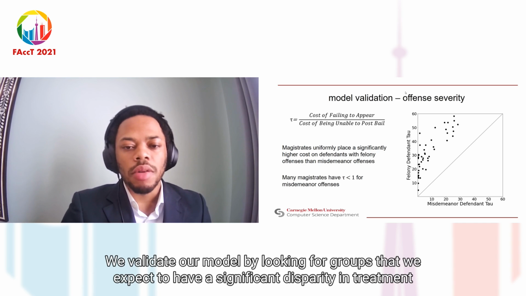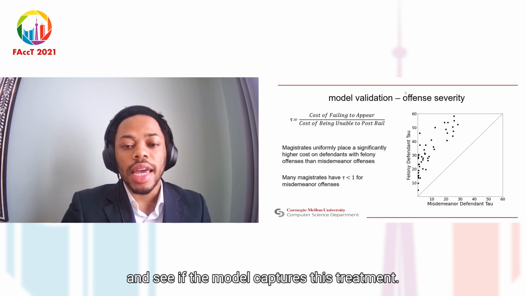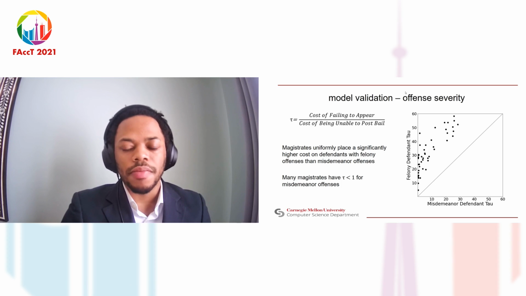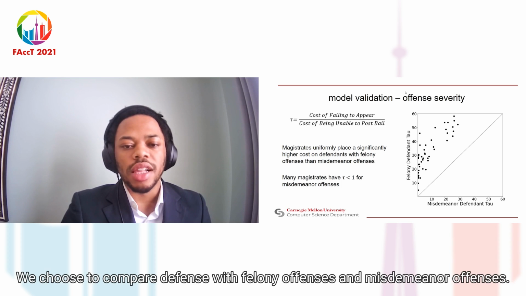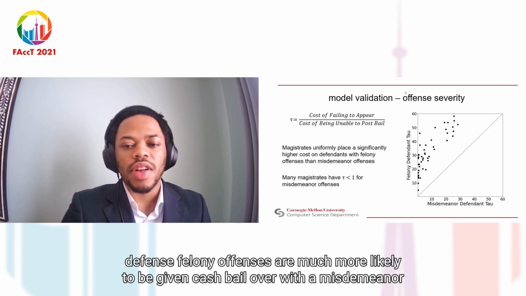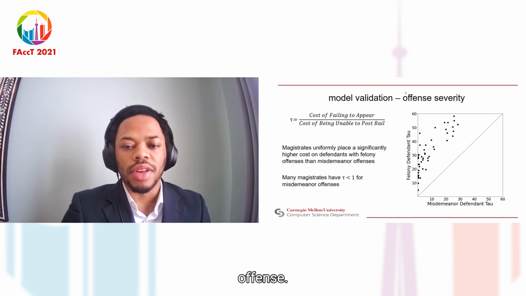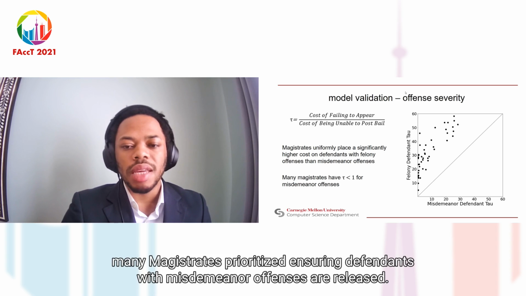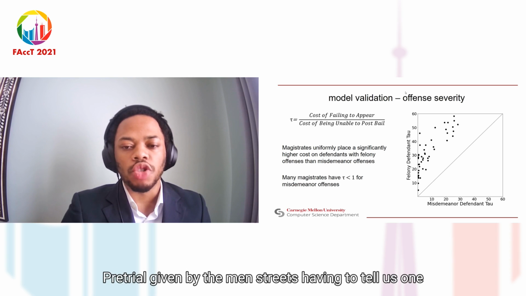We validate our model by looking for groups that we expect to have a significant disparity in treatment, and see if the model captures this treatment. We choose to compare defendants with felony offenses and misdemeanor offenses. And as we expect, defendants with felony offenses are much more likely to be given cash bail over a defendant with a misdemeanor offense. Moreover, many magistrates prioritize ensuring defendants with misdemeanor offenses are released pre-trial, given by the magistrates having a tau of less than 1.